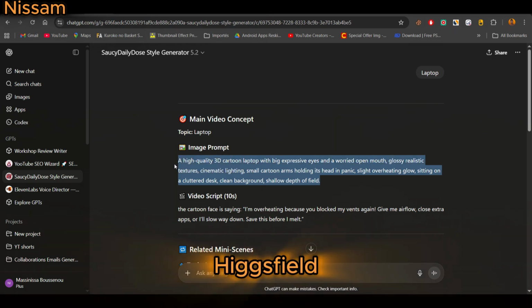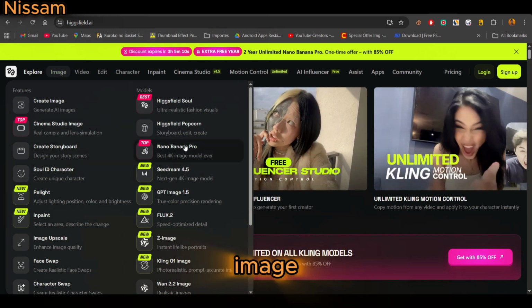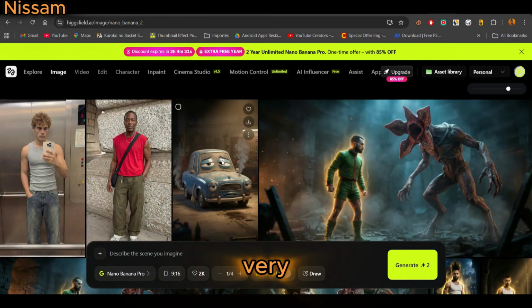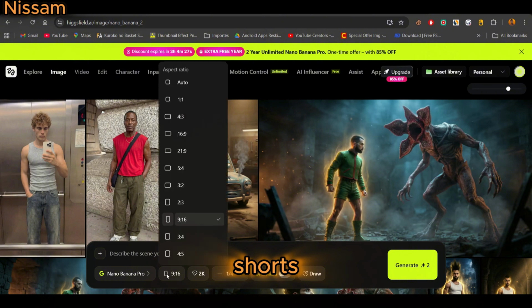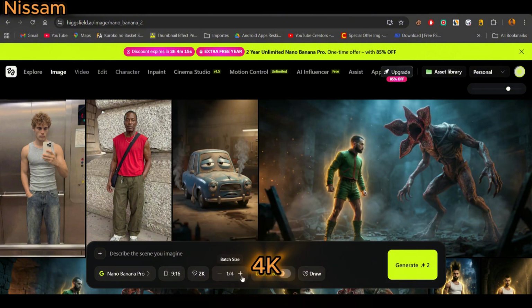Next, we go to Higgsfield AI. As you can see, there are many tools here. So we click on image, then we choose the model Nano Banana Pro. Now this part is very important. For the aspect ratio, we choose 9:16 for shorts, reels, and TikTok. For quality, we choose 2K or 4K. For the number of images, I usually choose 4 so I can pick the best one.